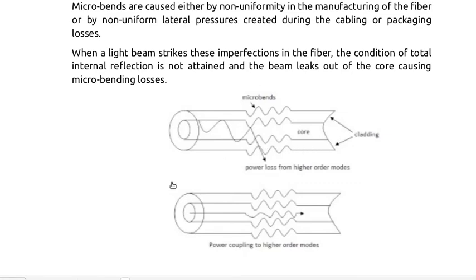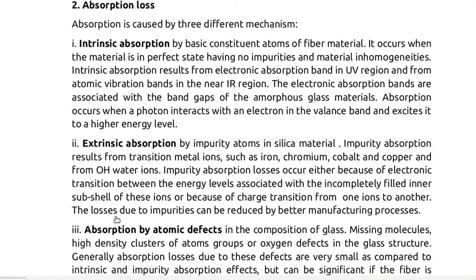And the second is absorption loss. First is intrinsic absorption by the constituent atoms of the fiber material. It occurs when the material is perfect, having no impurities or inhomogeneities.